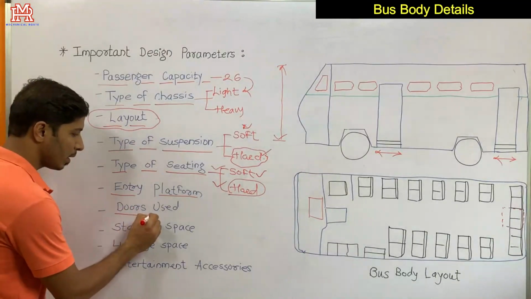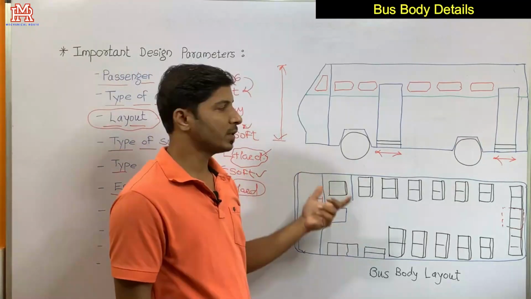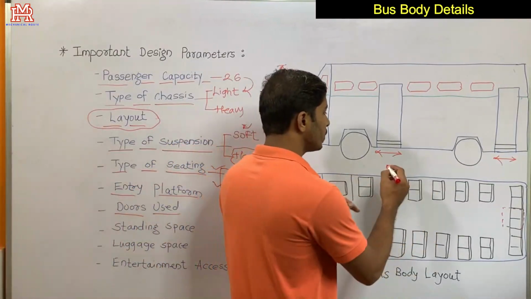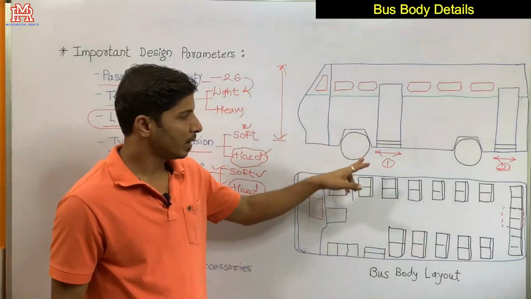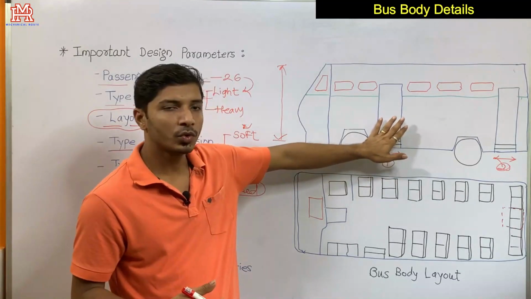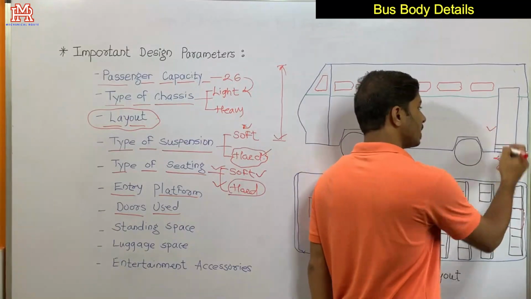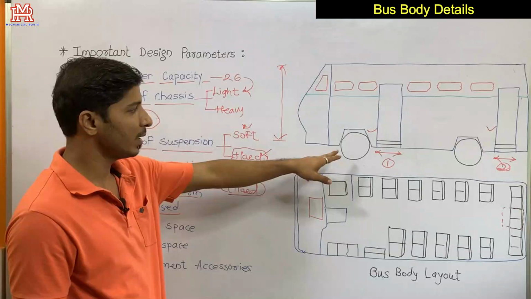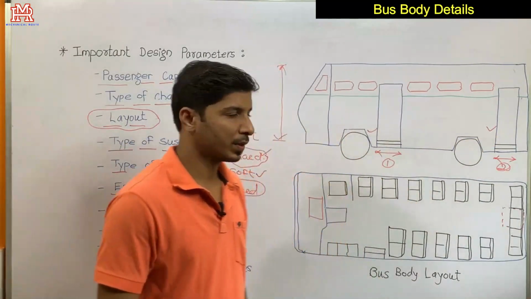And next is number of doors used. In the same way, if I have designed a bus which runs in a local area or city area, then obviously I should use 2 doors, because as I said, the people are literally rushing into the bus. So for entry it should be a separate door, and for exit, for those passengers leaving the bus, the door should be separate. Only then will you facilitate easy entry and exit of the passengers.